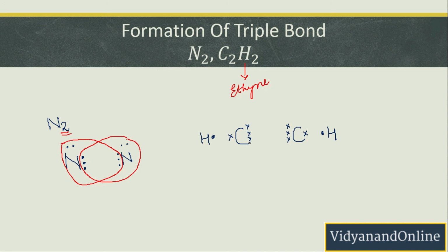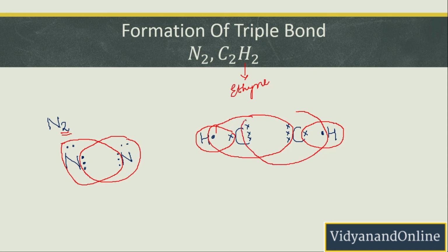So do pay close attention to how I am writing the number of outermost electrons. Now in order to become stable, this hydrogen will be sharing the electron from this carbon. Similarly, this hydrogen will also be sharing the electron from this carbon, and this carbon will be sharing 1 electron from this hydrogen and 3 electrons from the other carbon, and this carbon will be sharing 1 electron from this hydrogen and 3 electrons from this carbon.